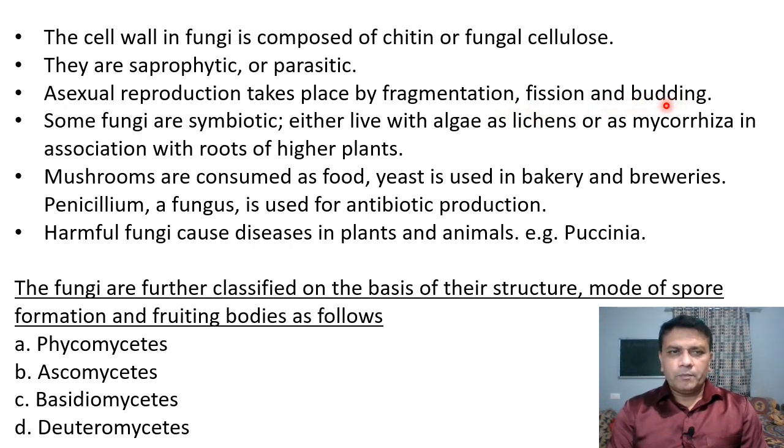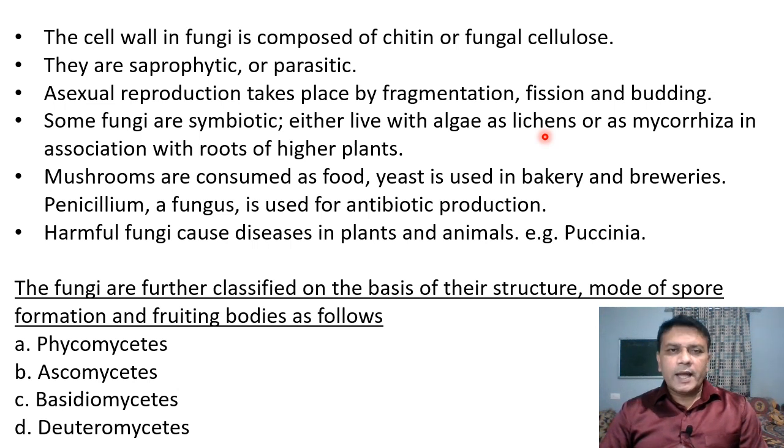that is budding. Then some fungi are symbiotic, and they live with algae as lichens. Now symbiotic association is the association between two different types of organisms, and these two different organisms come together for mutual benefit. In this association both the organisms are benefited from each other, hence it is called symbiotic association.